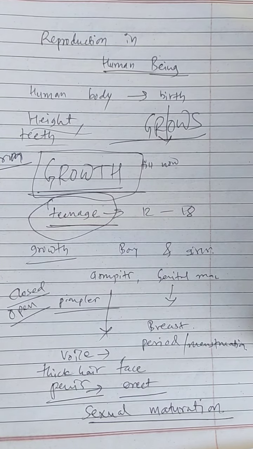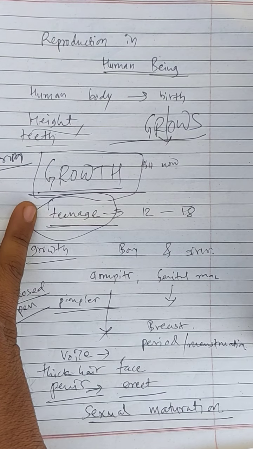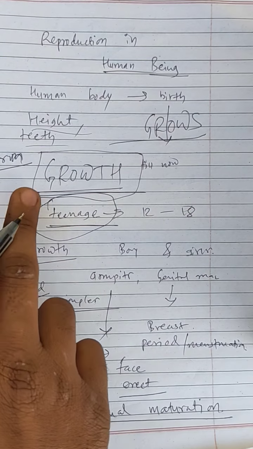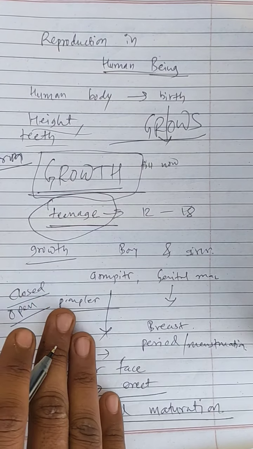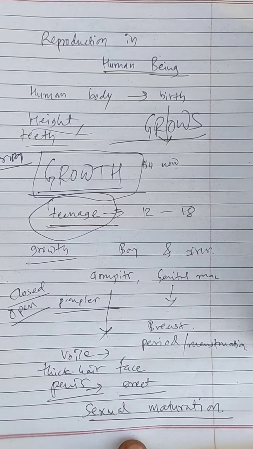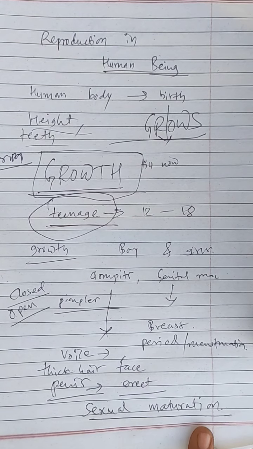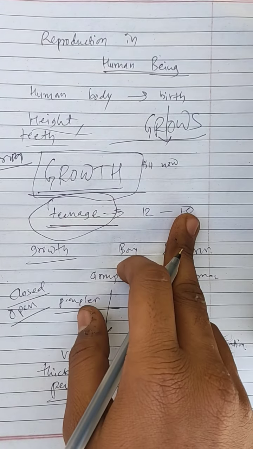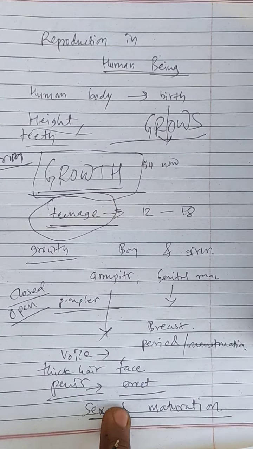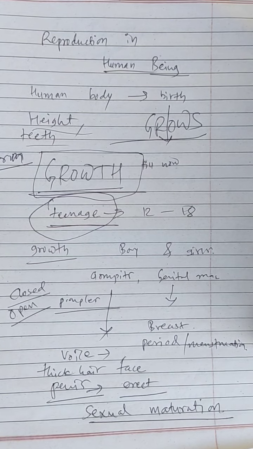When you were children, you were so fragile, but now you are strong, so that growth is the priority, not reproductive growth. When this growth starts to end, around 13, 14, 18 years, the reproductive growth starts to begin. So that's why sexual maturation is around this age, and that's why all these changes that we talked about take place around this age only.